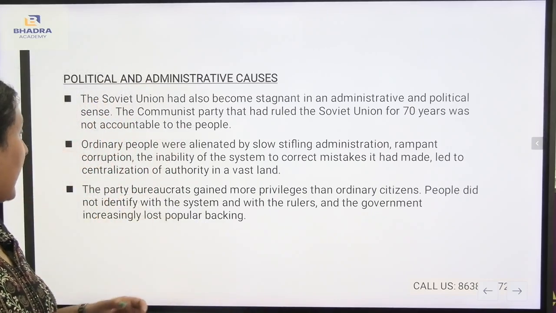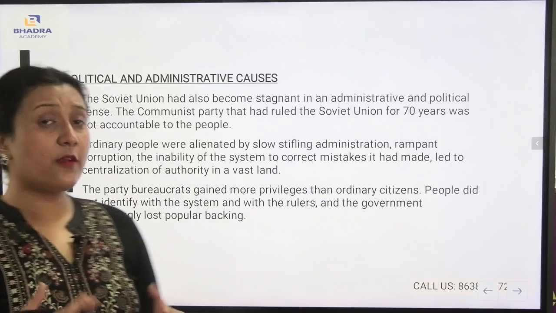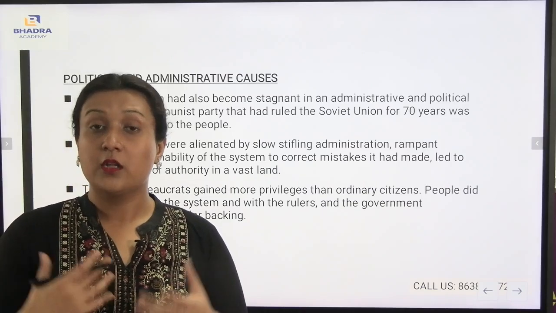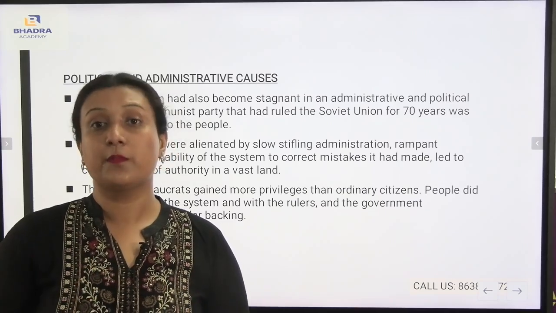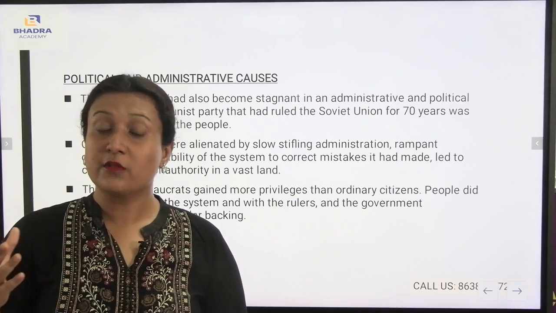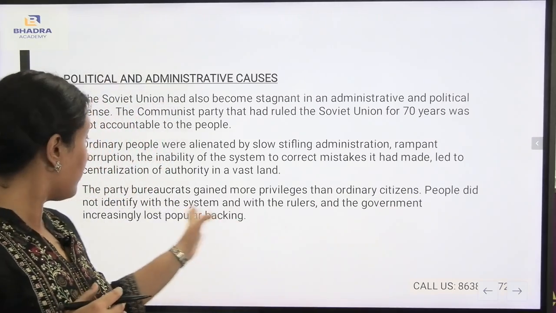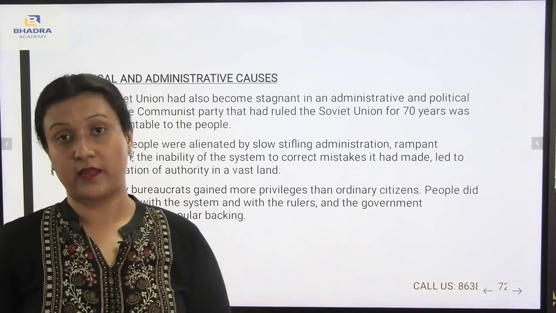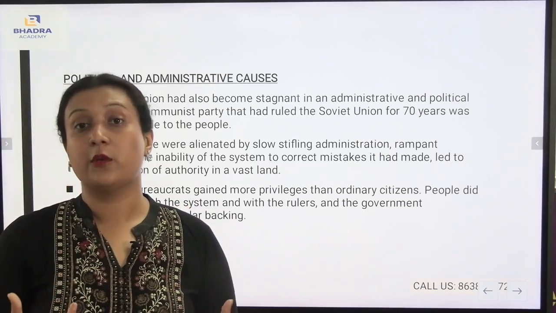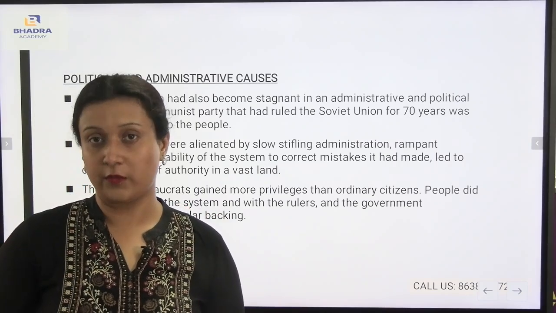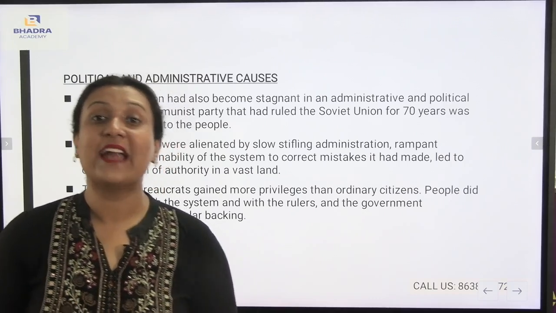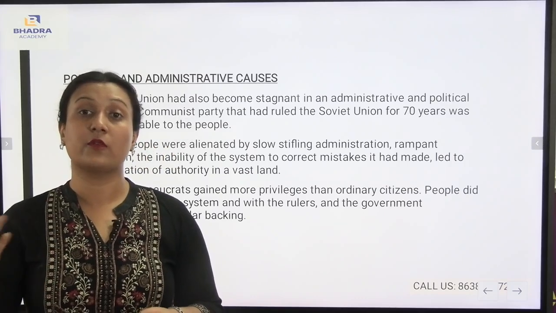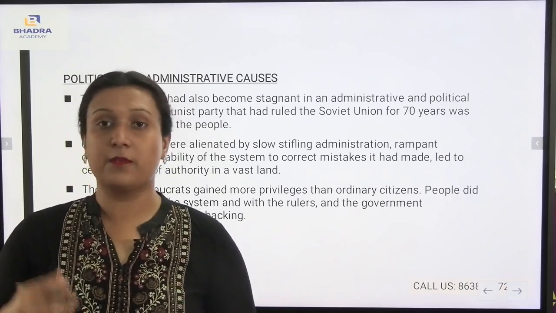So people did not identify with the system and with the rulers, and the government increasingly lost popular backing. They were unable to identify with the government, and the government was not accountable to the people during that time. The government lost popular backing, which means they were not getting support from the people. The people stopped supporting the government because they were not identifying with it, and the government was not accountable to the people itself.